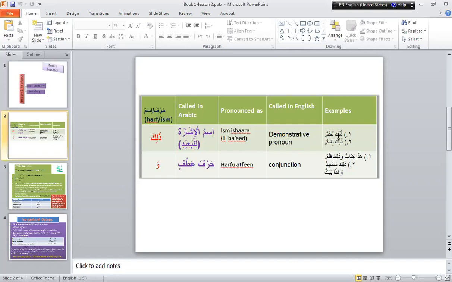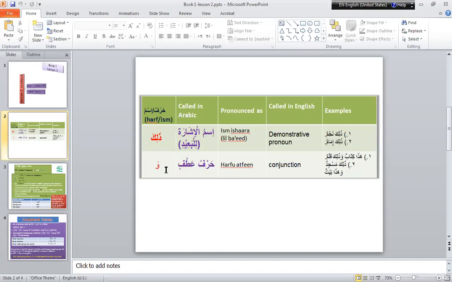Here are some examples in the last column. Zalika najmun means that is a star. Zalika imamun means that is Imam. Now see, it is used for both, aqil and ghairu aqil.